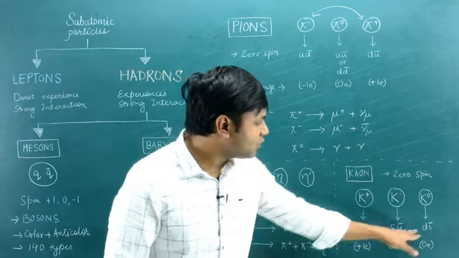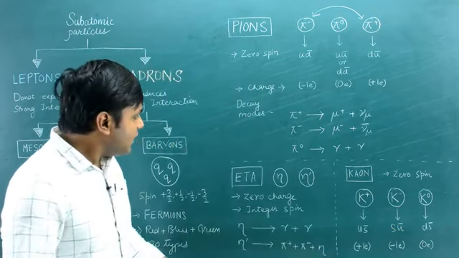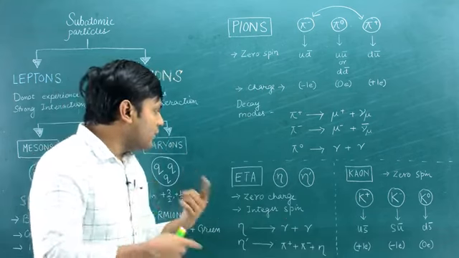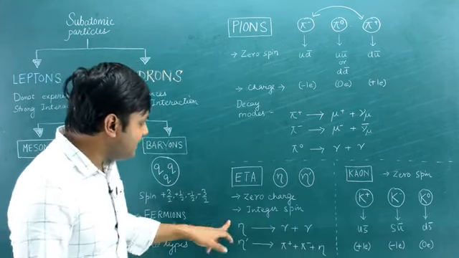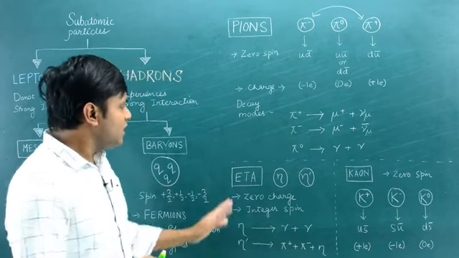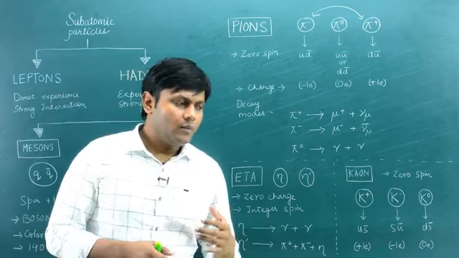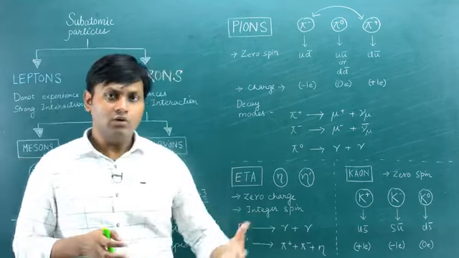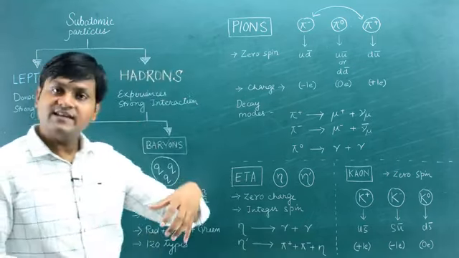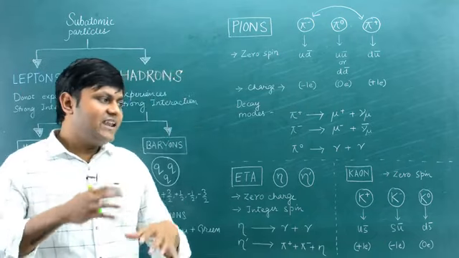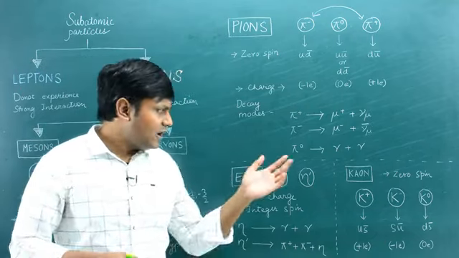And I have written the quark configurations also here. The eta particles are made up of a combination of up, down and strange quarks. I have written the decay mode for the eta particles also here. Eta particles are usually created in collisions of pions with nucleons, while kaon particles are usually created whenever cosmic rays enter the Earth's atmosphere and lead to the creation of various particles, and kaons are one of them.